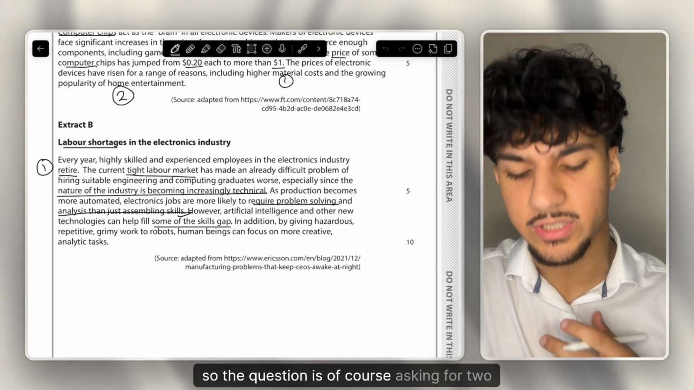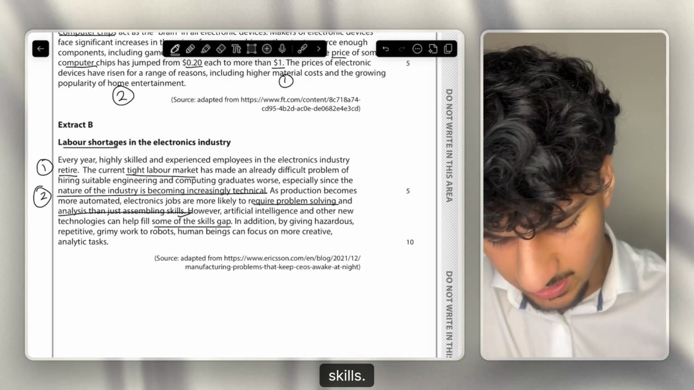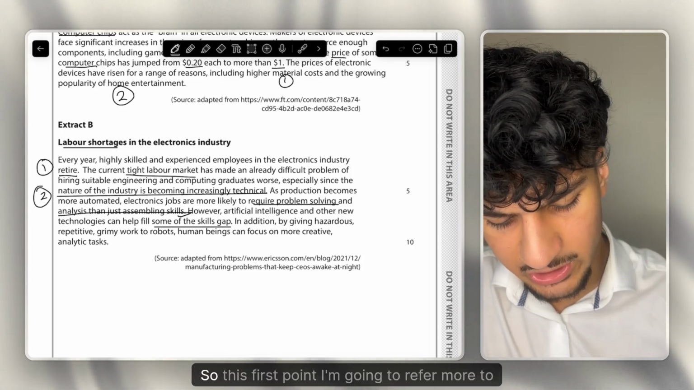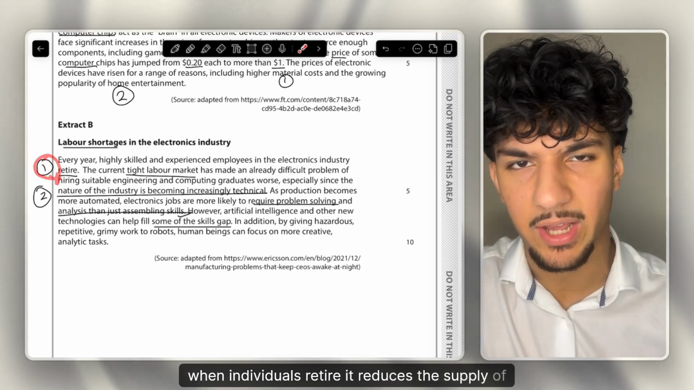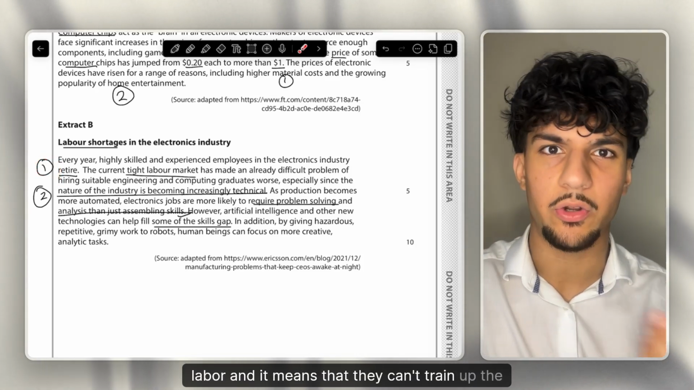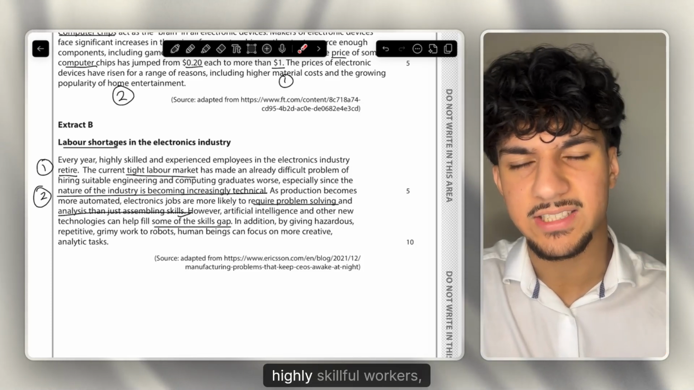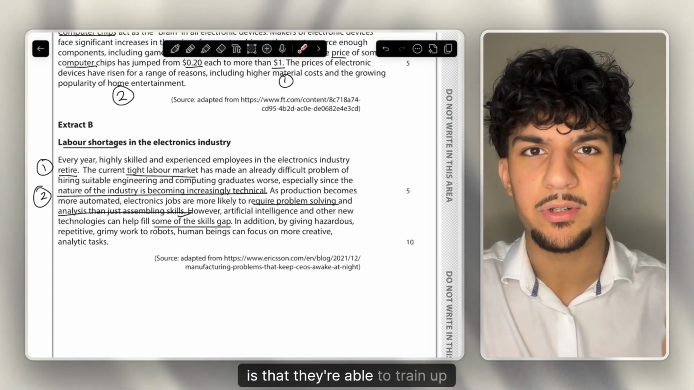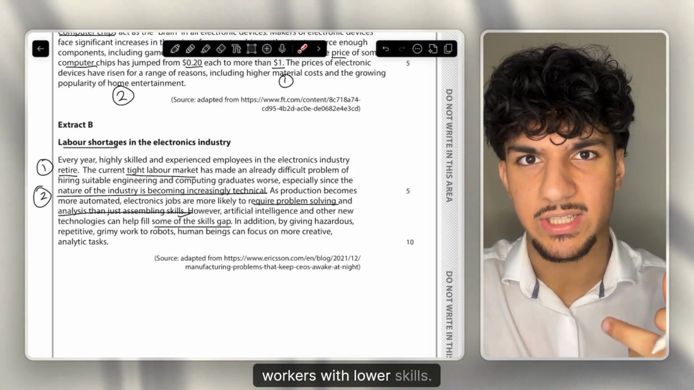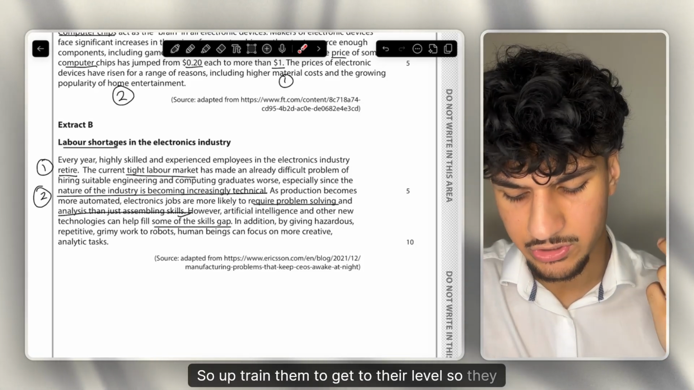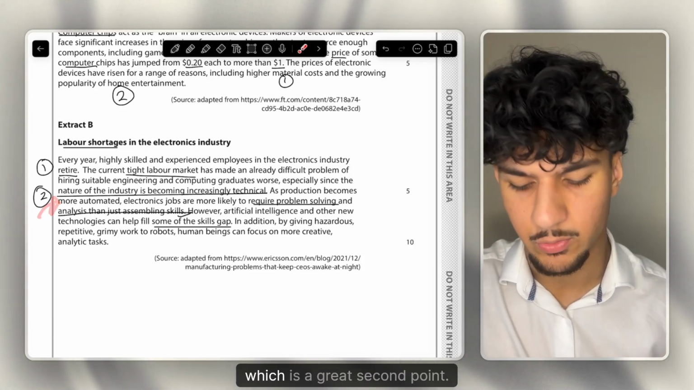Okay, so the question is, of course, asking for 2 points. I've labelled 1 point up. Then my second point is just going to be about the skills. So the nature of skills become more technical. So for this first point I'm going to refer more to when individuals retire, it reduces the supply of labour, and it means that they can't train up the younger workers, since one way that older, highly skillful workers benefit firms is that they're able to train up the newly employed, the workers with lower skills, so upskill them to get to their level. So they lose out on that also, but then also the nature of the industry is becoming more technical, which is a great second point.